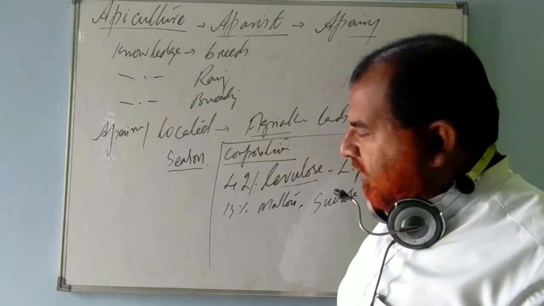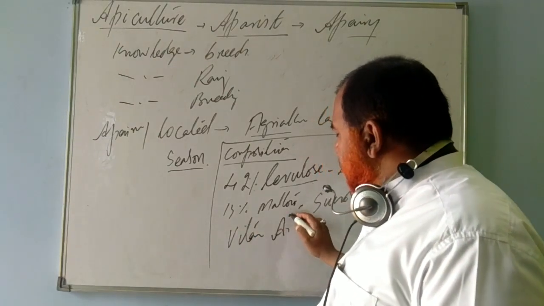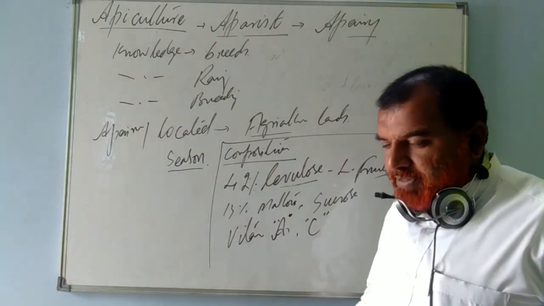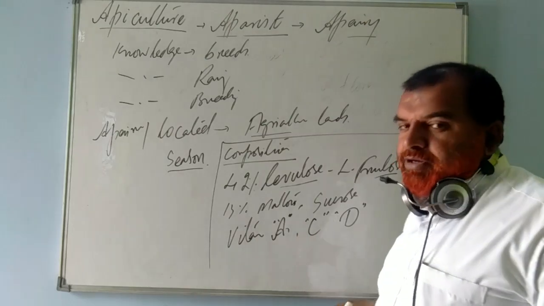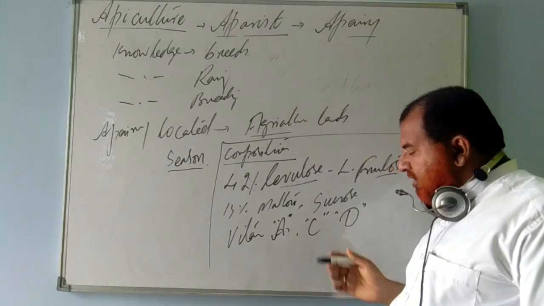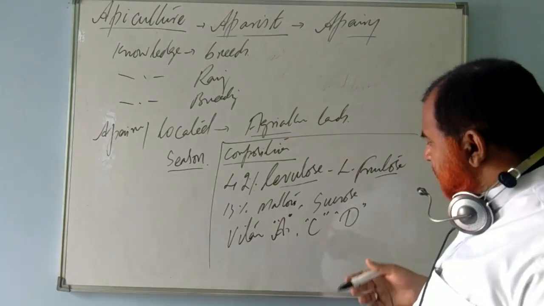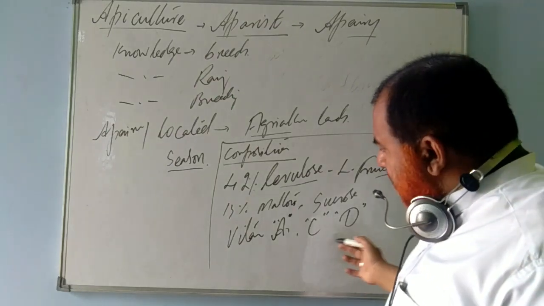Also glucose, right? Clear. Then we have vitamins: vitamin A, retinol, vitamin C, ascorbic acid, vitamin D, calciferol, right? Vitamin A is required for your eyesight. Vitamin C, ascorbic acid, is required for your gums and your bones. Vitamin D is required for bones and joints, right? Clear. So all these vitamins are there.